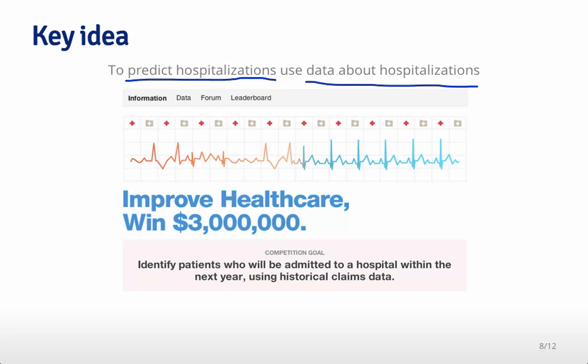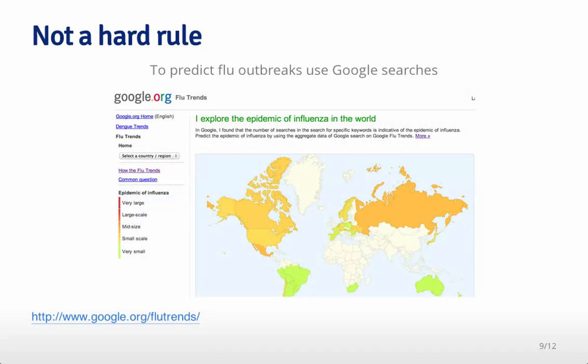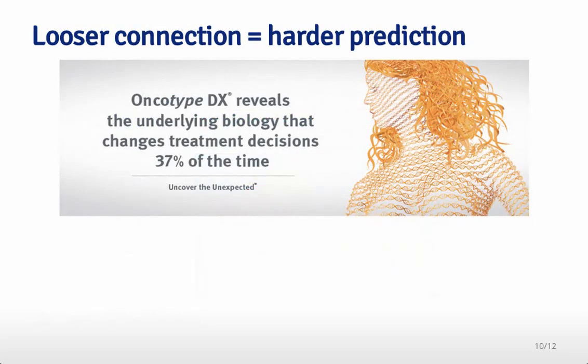So the closer that you can be to the actual data about the process that you care about, the more often than not the better your predictions will be. It's not necessarily a hard rule. So for example, people used Google searches to try to predict flu outbreaks, but this was recently pointed out to have major flaws in the sense that if people's searches changed, or if the properties of the way those searches were connected to the flu changed, their predictions would actually be quite far off. And some people have suggested that Google Flu Trends is not necessarily a very good way to estimate the prevalence of flu.